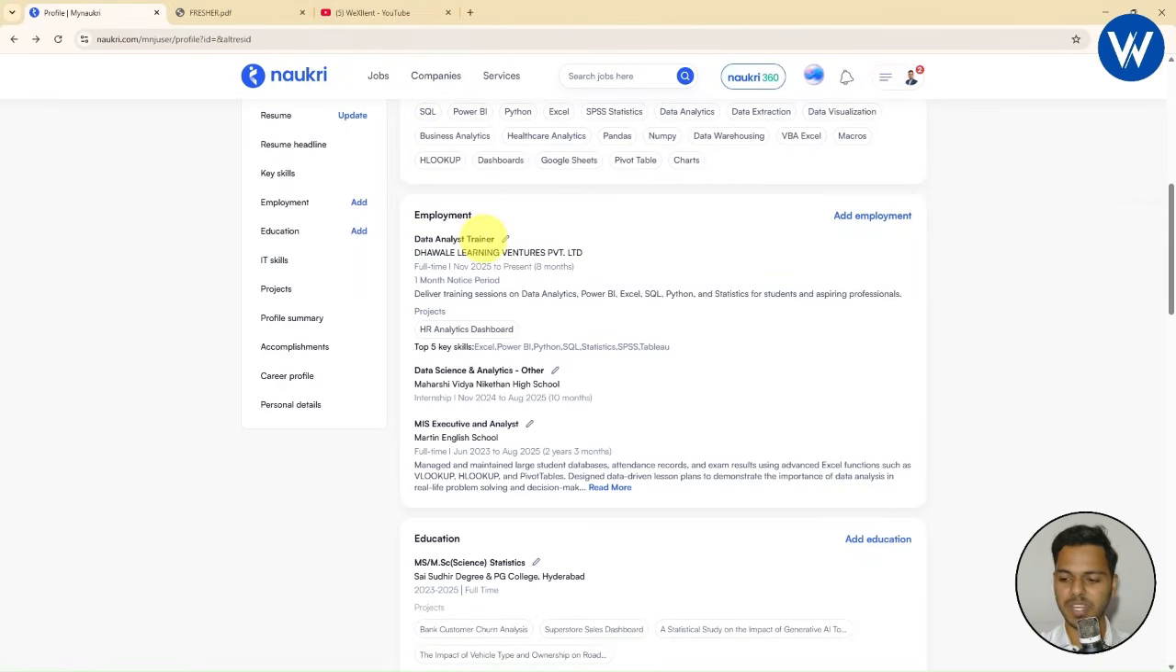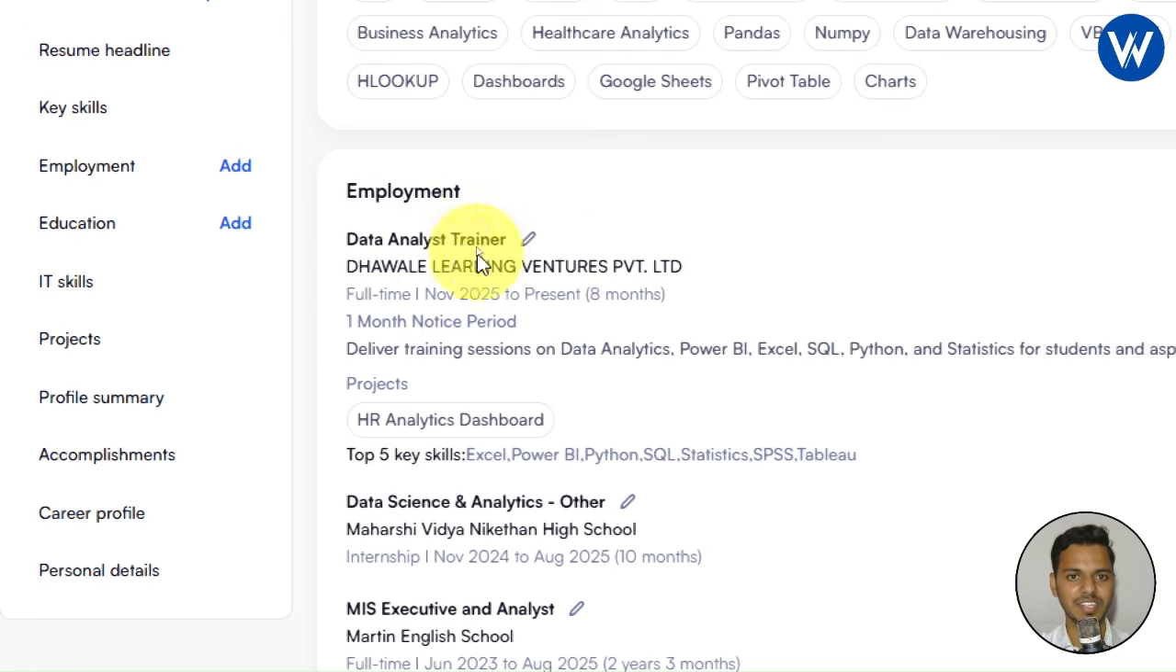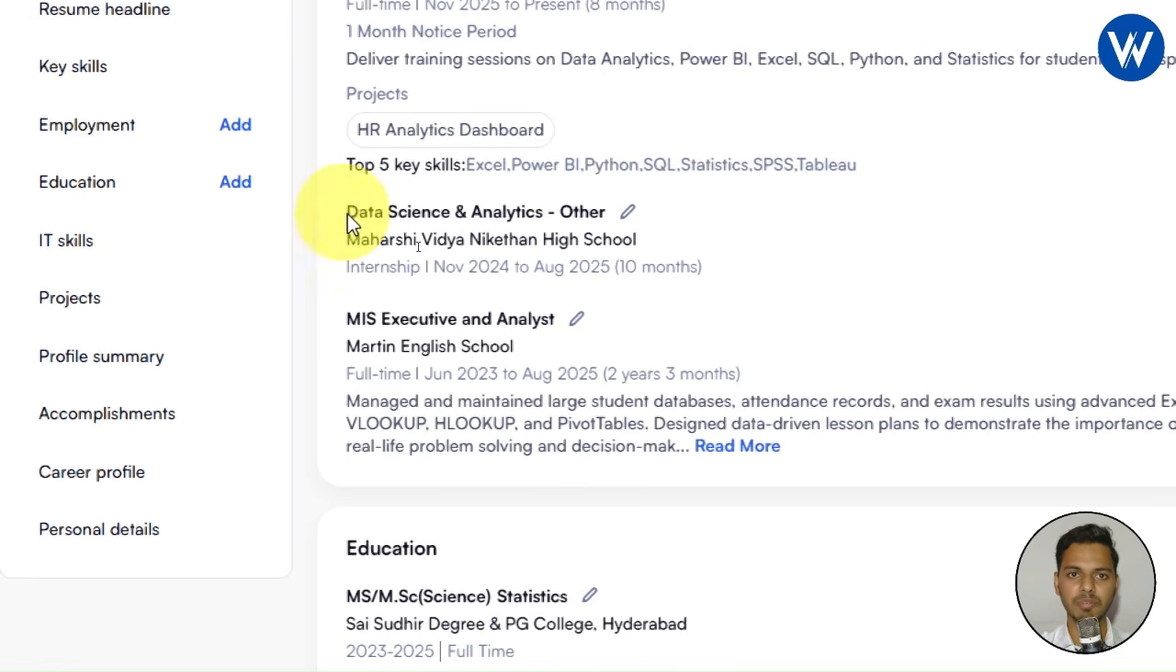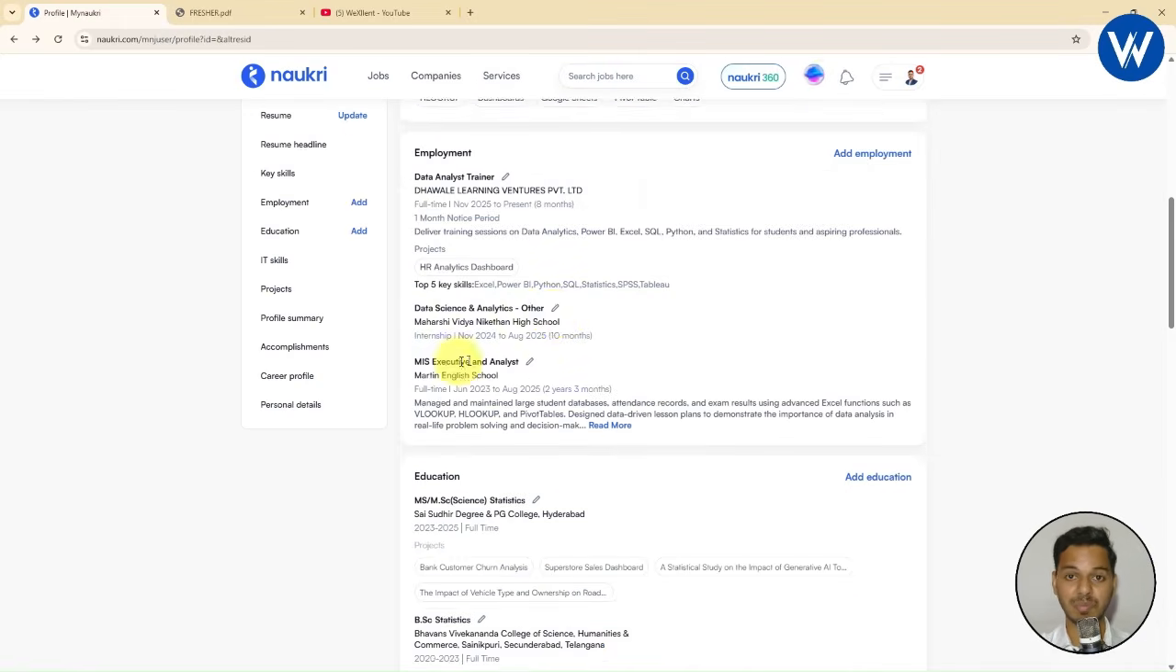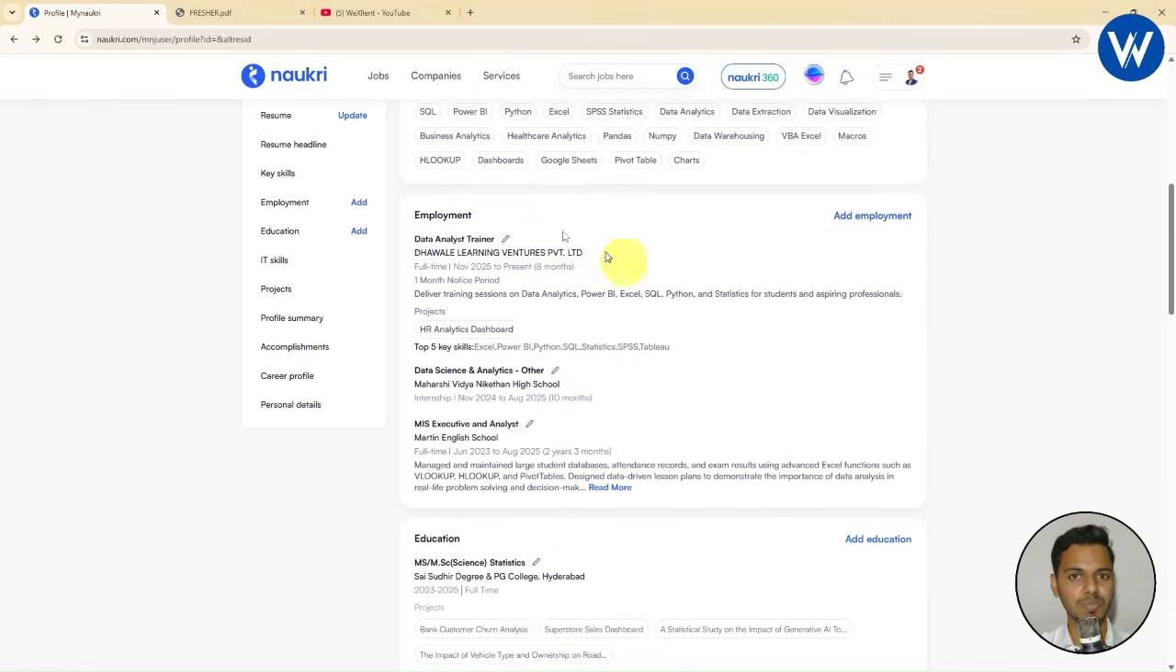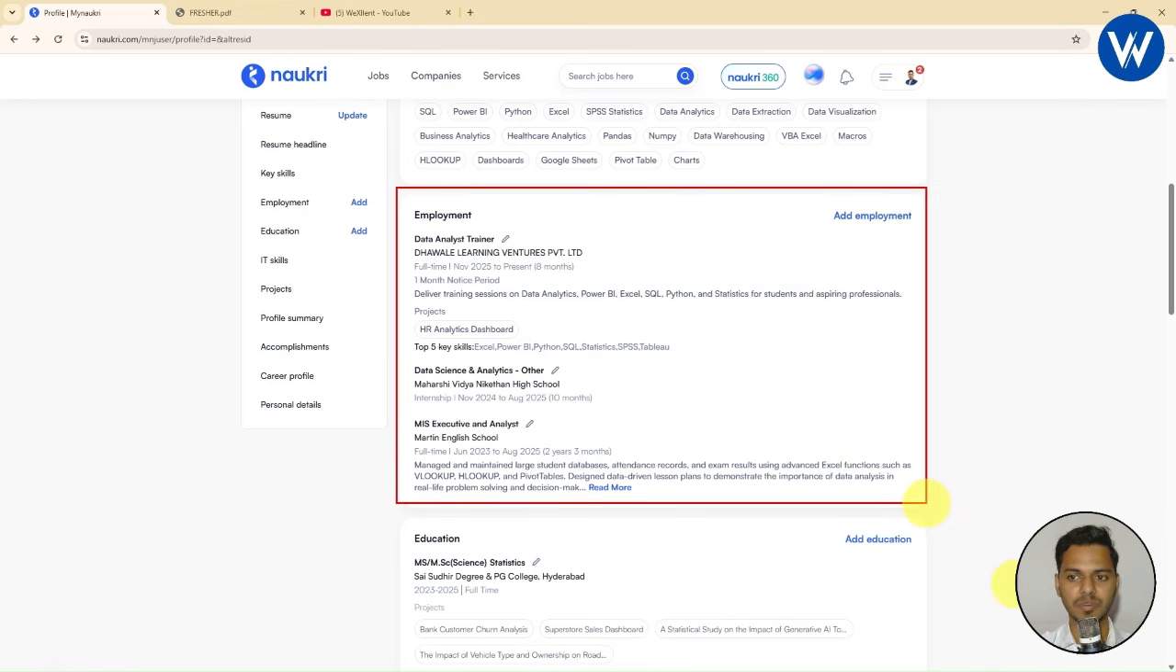Now here you can notice my employment, which is data analyst trainer at this particular company. And you can see the other employment also, like data science and analytics in a particular organization, MI executive and analyst. So basically I worked in 3 organizations. I worked as a data analyst trainer as well as MI executive. So basically you need to mention your experience in this employment section. With the help of this option, you can add your employment. This is very important, guys.